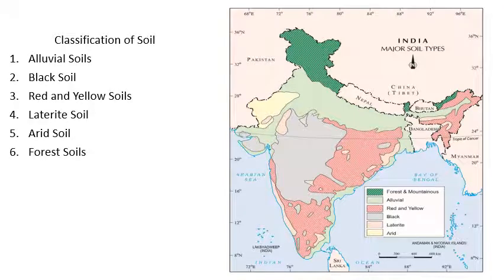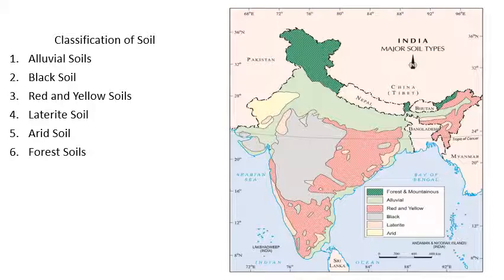Now friends, you can see here the major soil types. There is a map and you can see the classification of soil. There are 6 types that we are going to study now. There are different factors that are responsible for the different types of soils that we come across. So we are going to talk about those factors also, like on what basis do we classify soils.